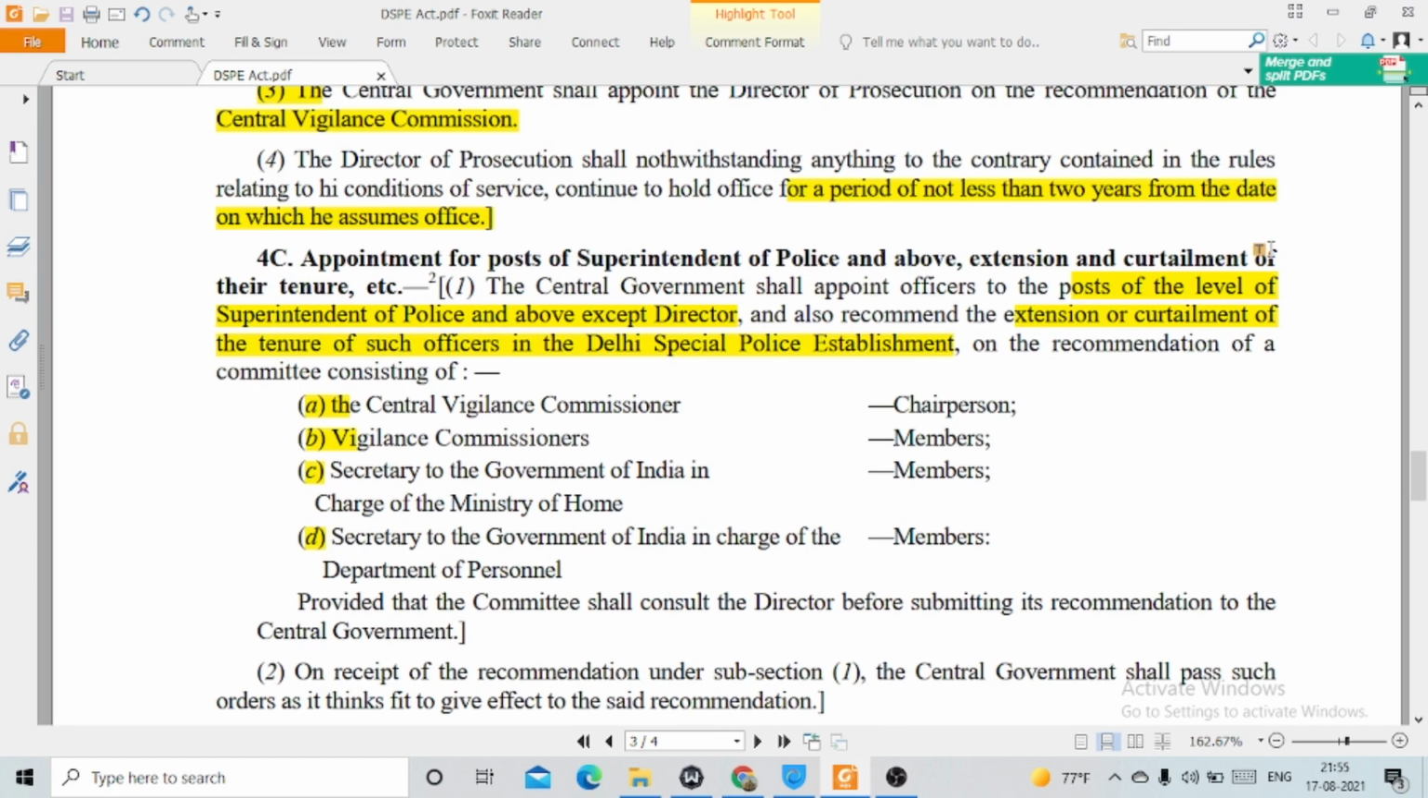Then section 4C deals with appointment to the post of superintendent of police and above, extension and curtailment of their tenure, etc. The central government shall appoint officers to the post of the level of superintendent of police and above except director, and also recommend the extension or curtailment of the tenure of such officers in the Delhi Police Establishment, on the recommendation of a committee consisting of the following. So there has to be a committee, and on the recommendation of the committee only shall the superintendent of police be appointed.